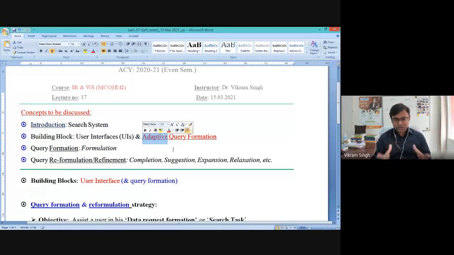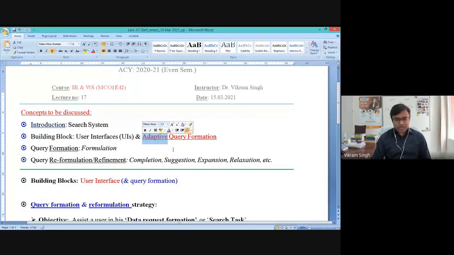So adaptive always means with respect to whoever is interacting. Whatever query formation assistance we give to the user will be with respect to that user, and if we have a second user, the assistance will be with respect to that user and in a different way, right?